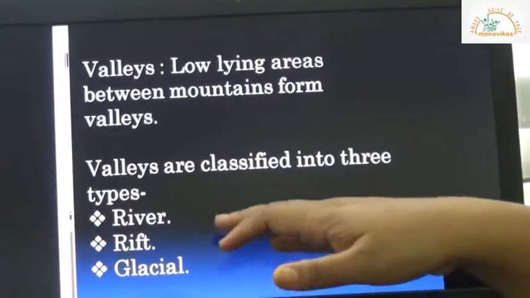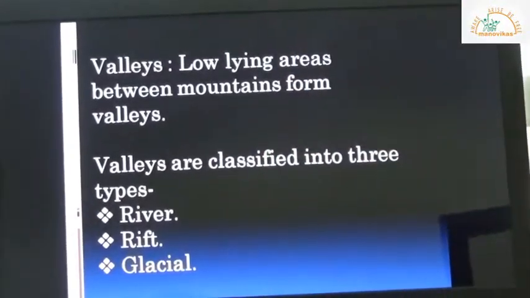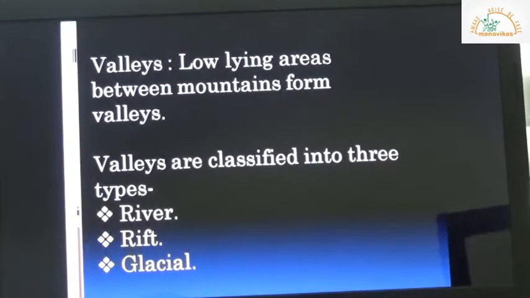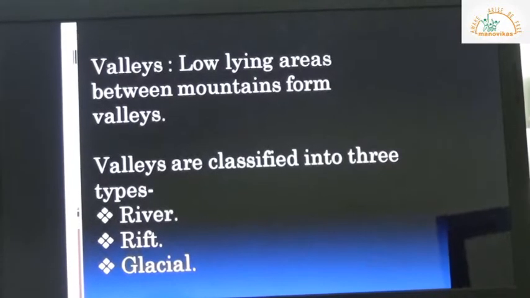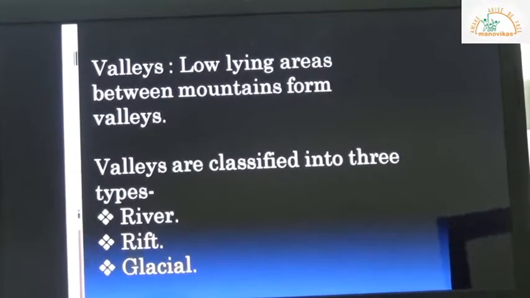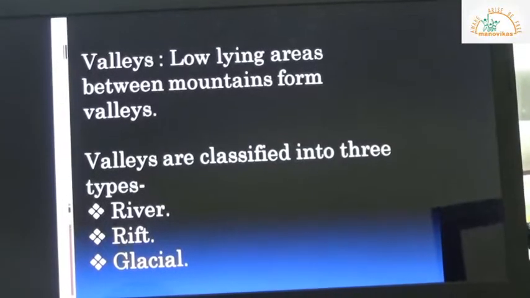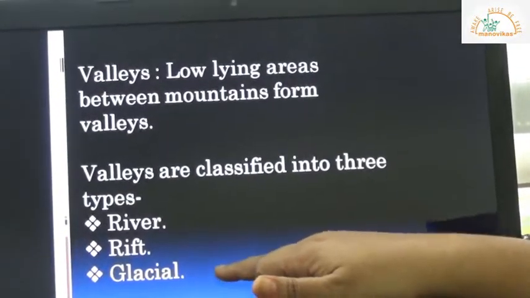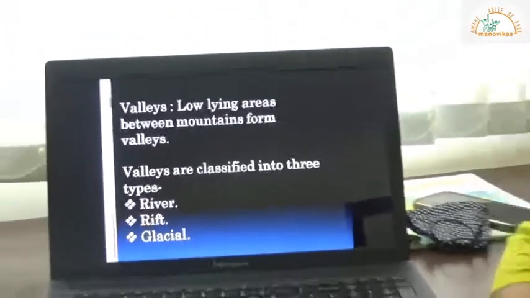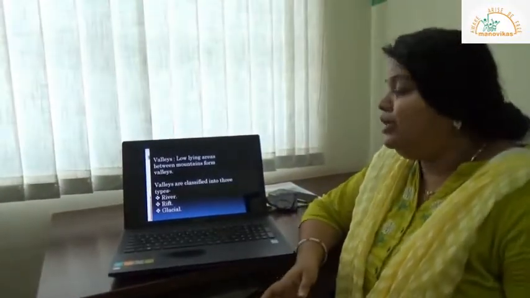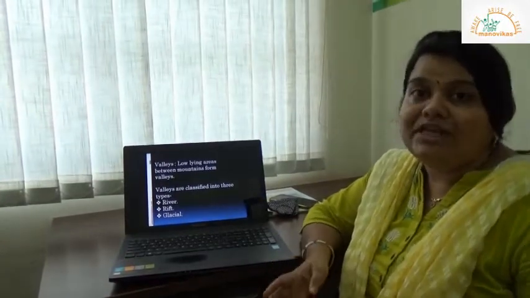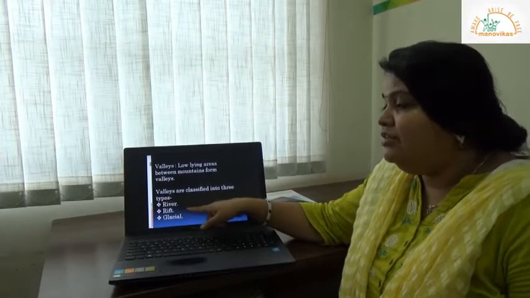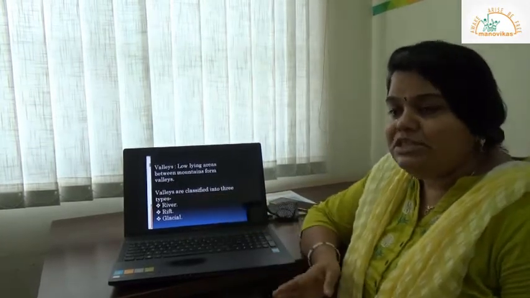Rift Valley is a valley which we have discussed earlier, saying that river Nile flows through a rift. When we were talking about block mountains, we also said that in between two block mountains we have the formation of a Rift Valley. There we gave the example of river Narmada also. And the glacial valley is where the glacier is eroding a surface, and you have mostly U-shaped valley formation.